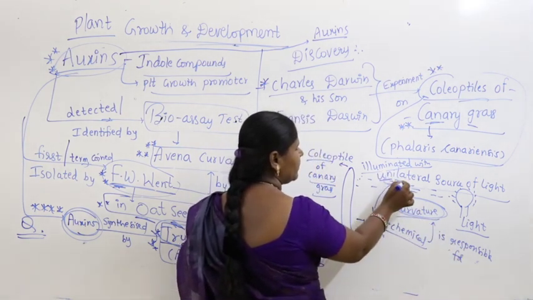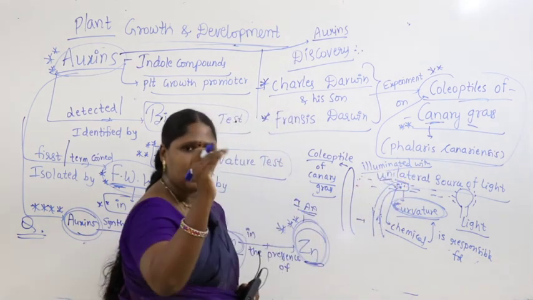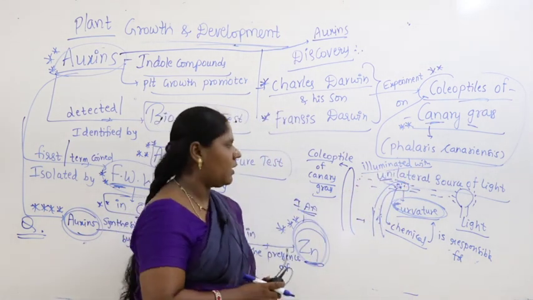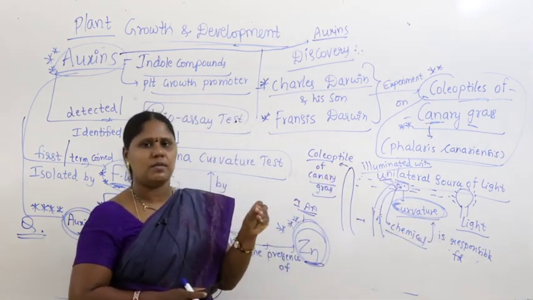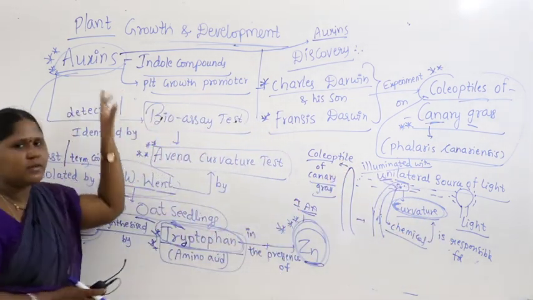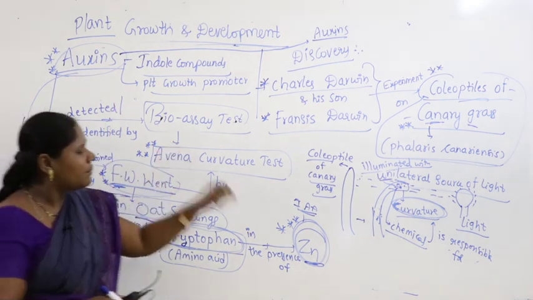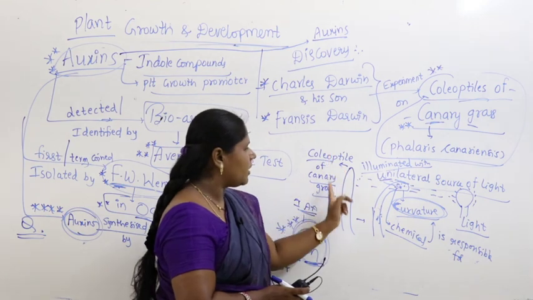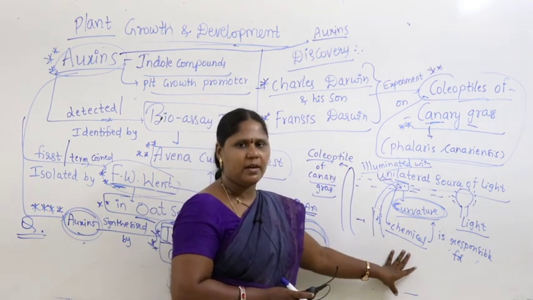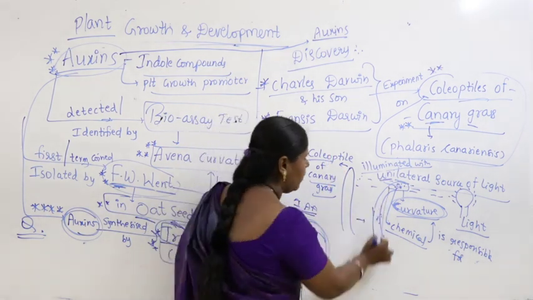Some chemical which is present here makes the tip of the coleoptile bend towards the light. That was the very first discovery for auxin.